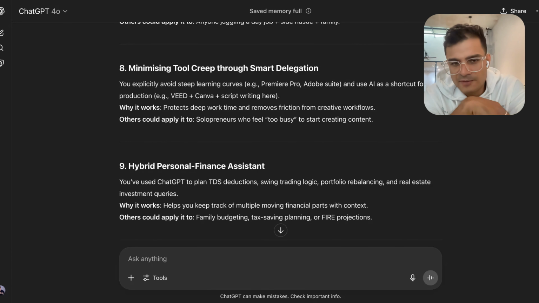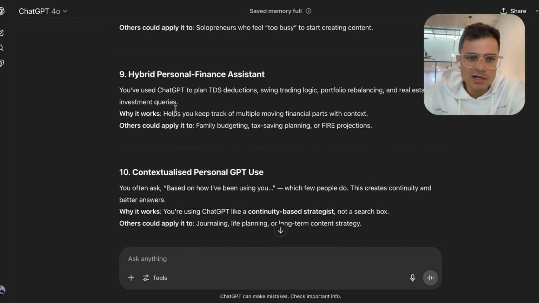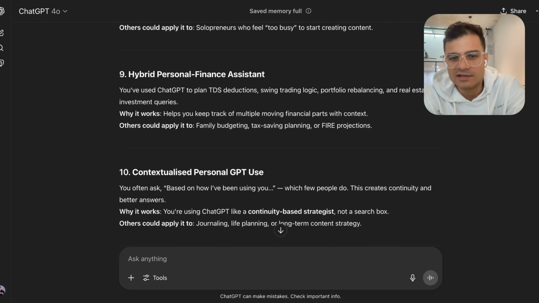Now, a lot of things that I used to do with tools, I actually try to do within the custom GPTs. This is probably not the exact point that it's trying to make, but that's what I usually do. The hybrid personal finance assistant is very useful, because oftentimes we have to pay invoices, calculations of GST, TDS, this and that. All of that is done by the finance assistant.